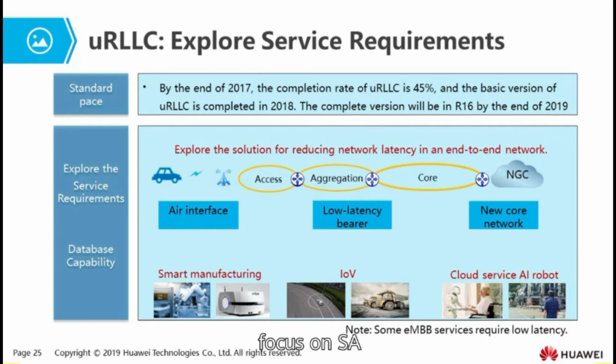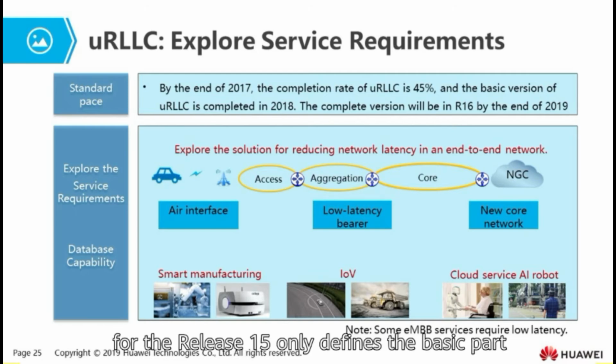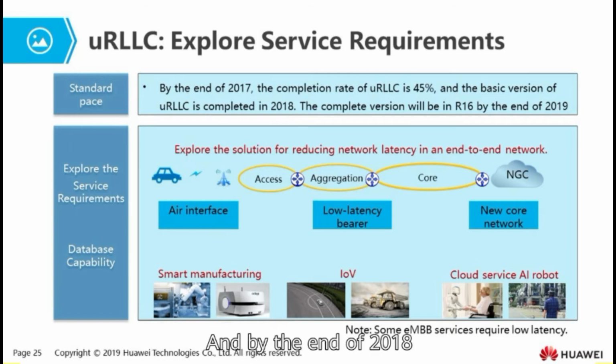Focus on SA. For URLLC, release 15 only defines the basic part. By the end of 2018, the completion rate of the URLLC definition is around 45%.